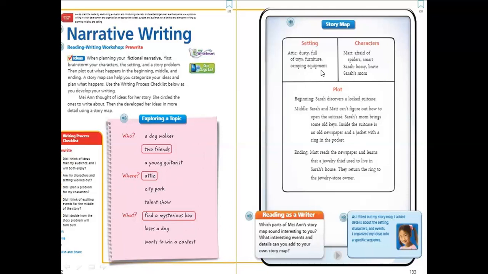The setting: choose a place. Characters: choose the characters. And set a plot, or events that happen inside the story. This is how you can narrate a story for others.